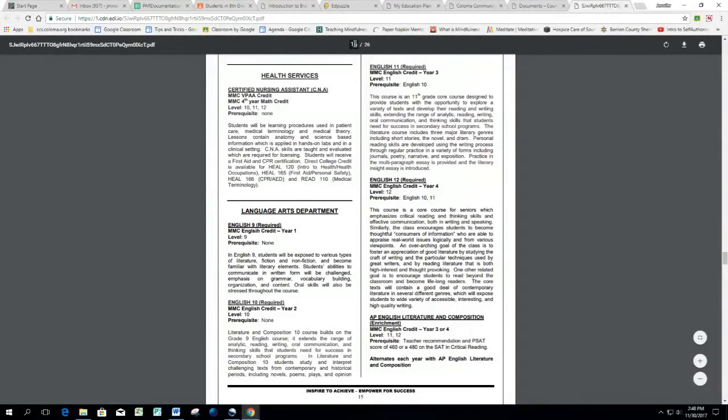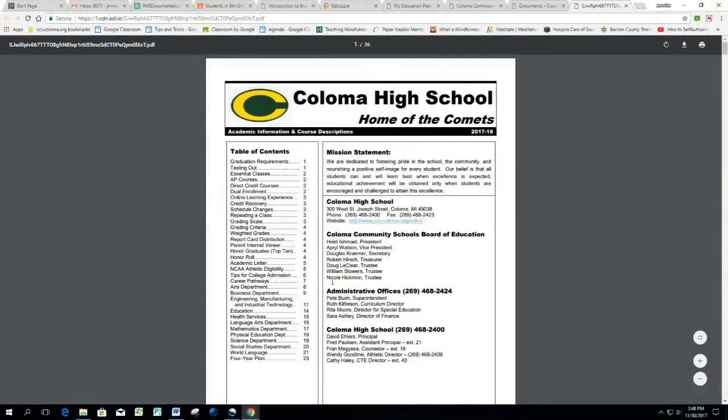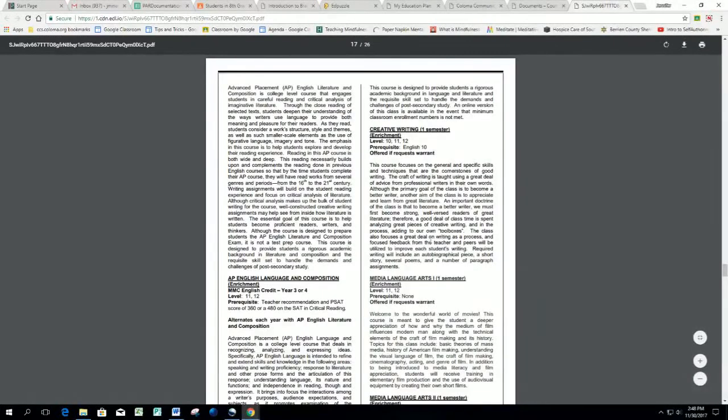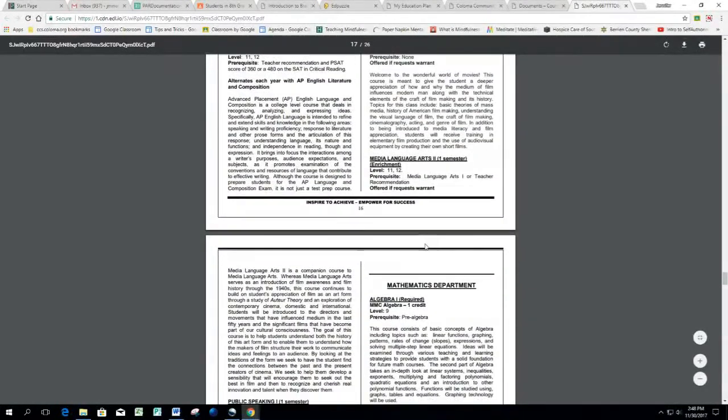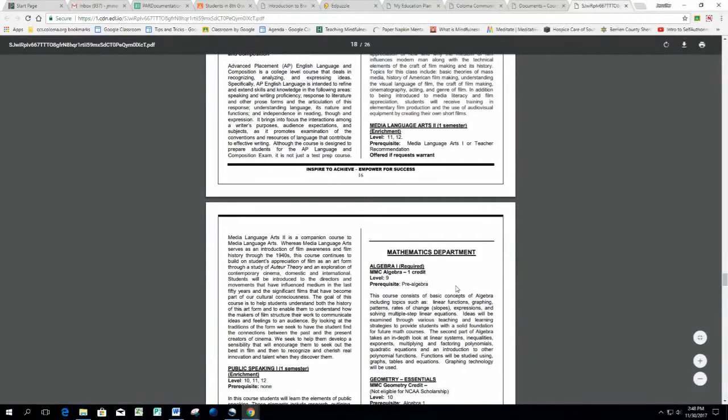We're going to go back to the table of contents, click on 1, type in 1, back to the table of contents. Now we need to find our math course. So we're going to go to the mathematics department, which is on page 17. Click on the 1, type in 17, enter. And we need to scroll down a little bit to find it. Mathematics department, there it is right there.